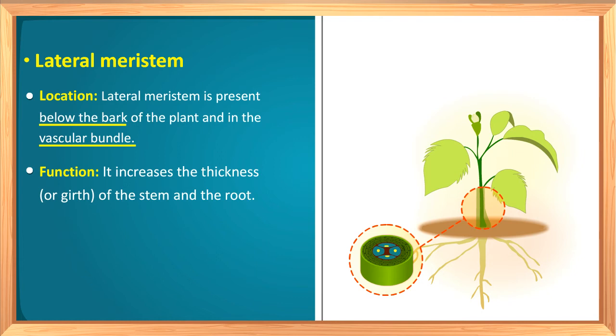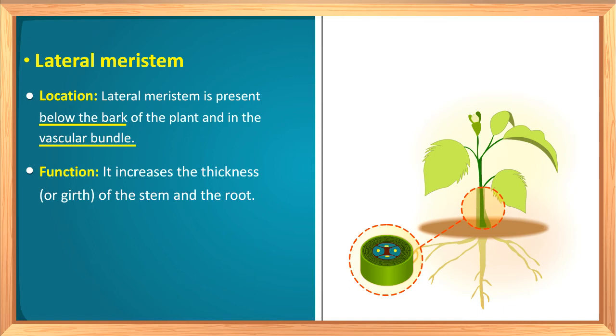And xylem and phloem, the conducting tissues in plants, together form the vascular bundle. So, lateral meristem is present in the vascular bundle and below the bark. What is the function of lateral meristem? The function of lateral meristem is to increase the horizontal growth of plants or to increase the girth.